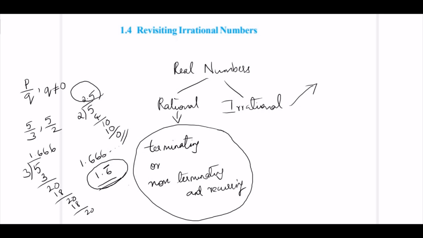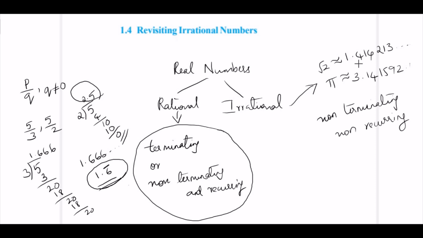Now if you consider the decimal expansion of irrational numbers like root 2 and pi, for root 2 the decimal expansion is 1.414213 etc. and pi is 3.141592 etc. Here the decimal expansion is non-terminating and non-recurring. That means after the decimal point the numbers will not stop and will not recur. That is, will not repeat. It will be different numbers. This will go on forever.